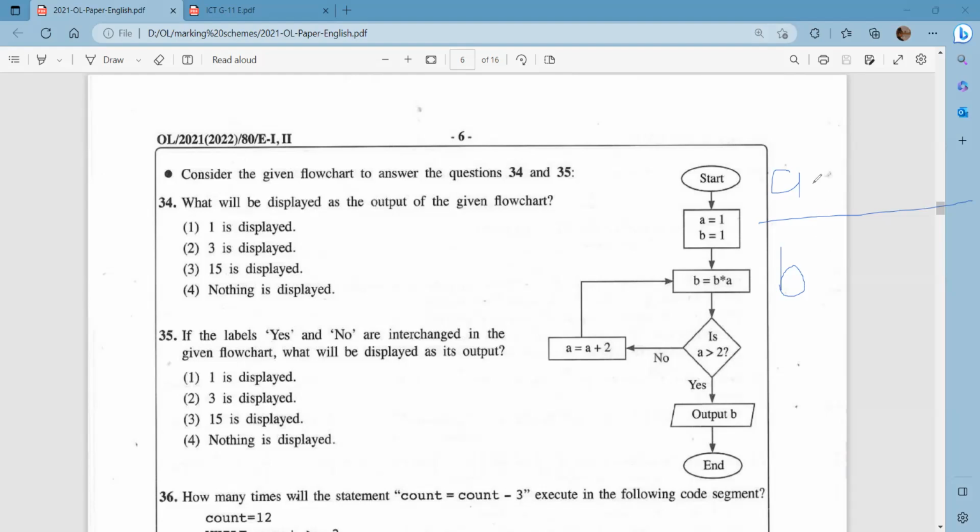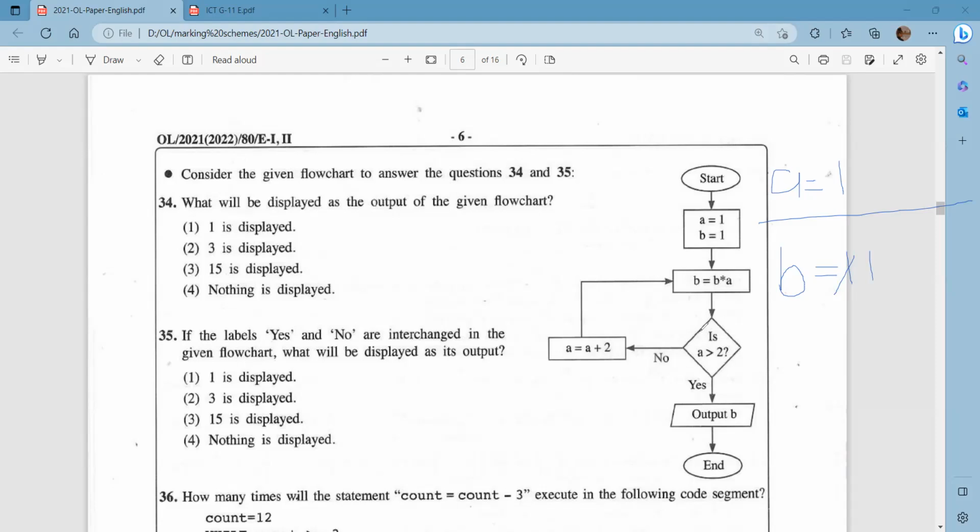So initially, A is equal to 1 and B is equal to 1. Then here in this process box, what happens is B equals B into A, which means currently B is 1, and when we multiply B by A, which is also 1, 1 into 1 becomes 1.